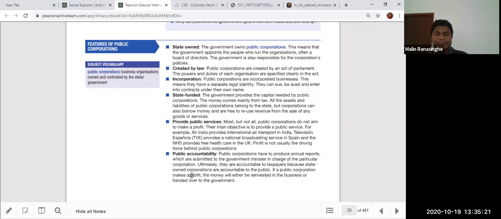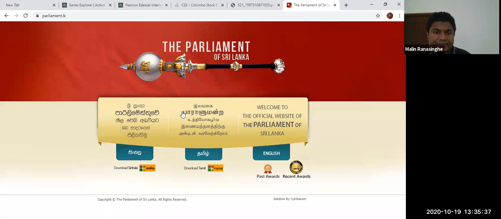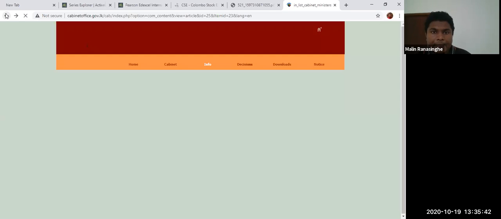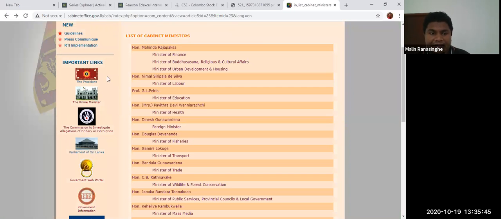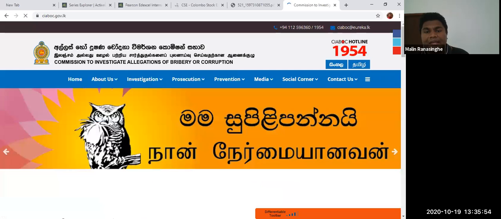Public accountability is there. That means they have to produce annual reports, which are submitted to the government minister in charge of the particular corporation. Each and everything must be submitted to the parliament. You can see the Sri Lankan parliament website, and if you want, you can go and see everything. And if there is a bribe and so on, there's a commission to investigate allegations of bribery and corruption. Because of that, the ministers can't actually bribe like that.